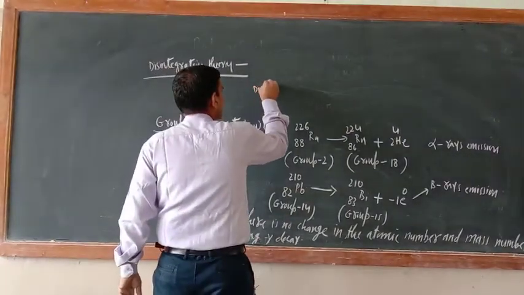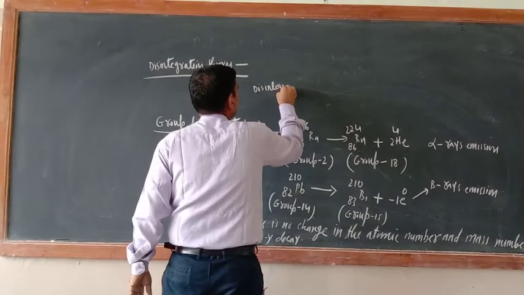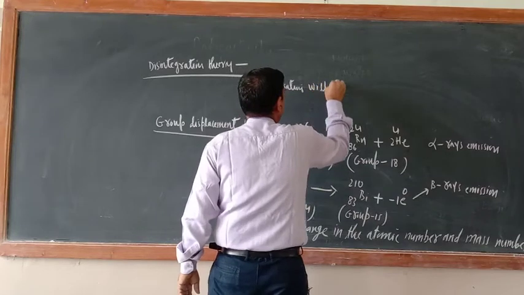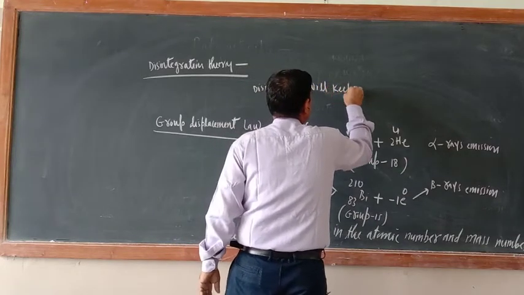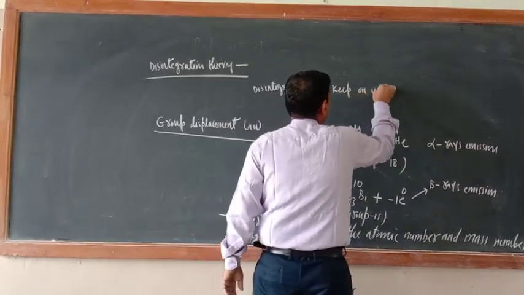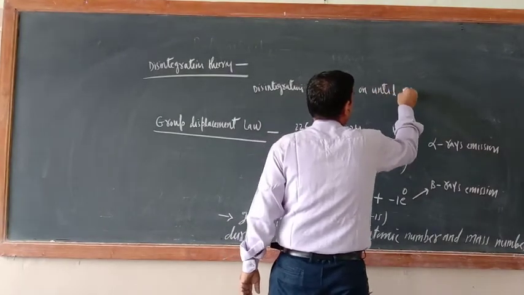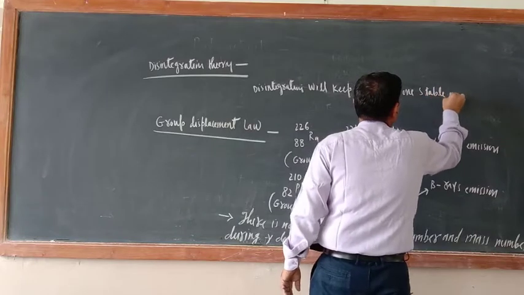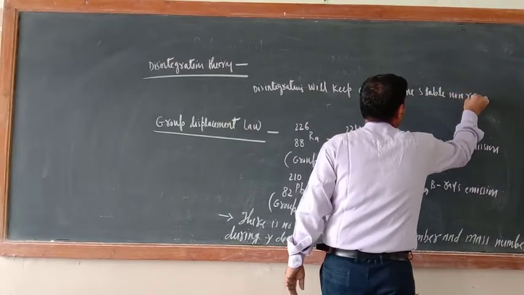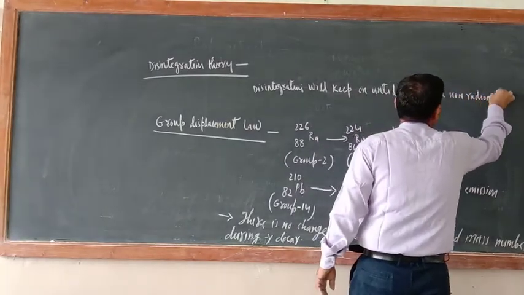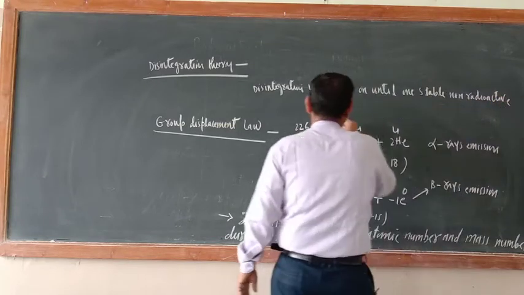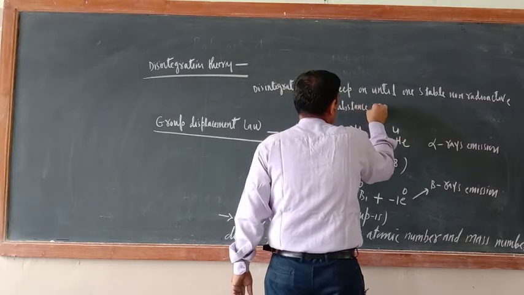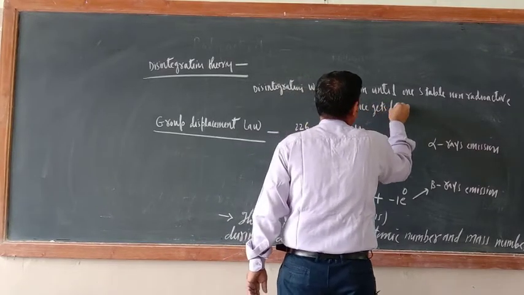Disintegration will keep on until one stable non-radioactive substance gets formed.